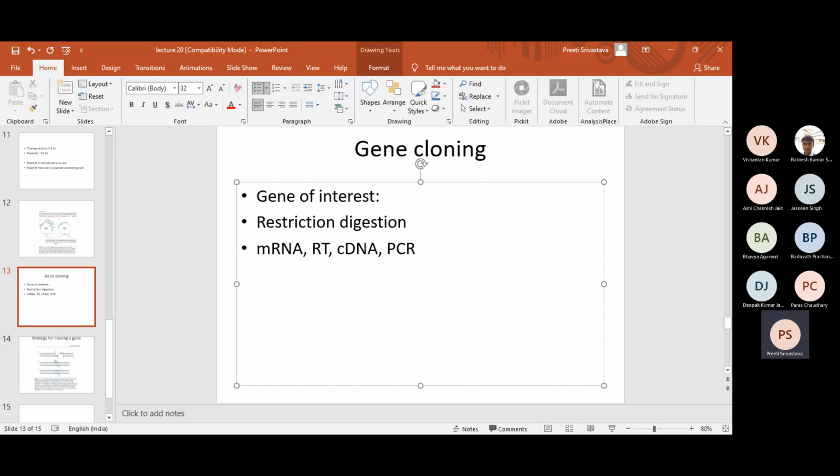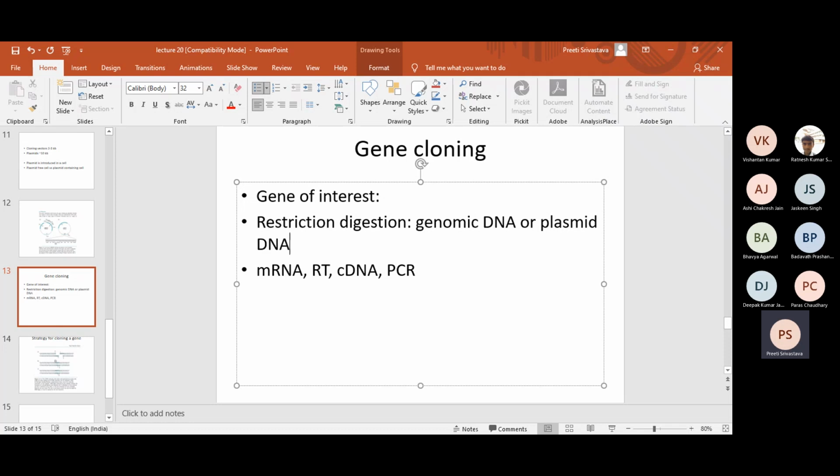Yes, ma'am. So that means the gene of interest can be obtained by restriction digestion. In case of restriction digestion, the source can be another plasmid DNA, right? You can simply digest it with a restriction enzyme and obtain the desired gene.